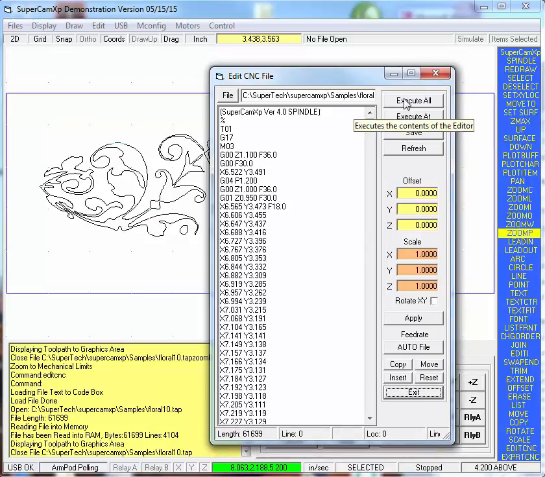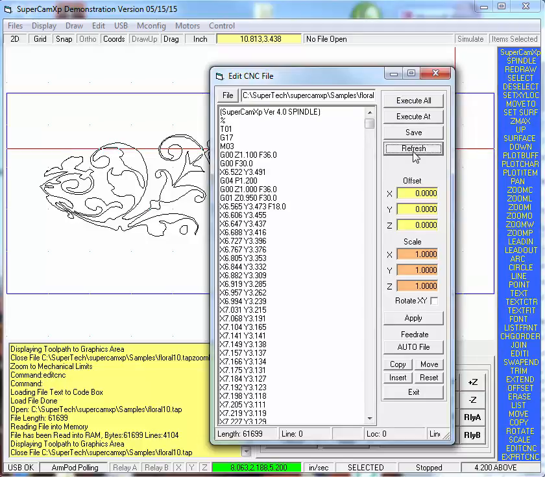First button is Execute All. If I click on that one, it will start executing from the beginning and go through the whole text file. If I click on Execute At, it will begin executing at the location of the current cursor in the text box over here. If I click on Save, any changes that have occurred in this text box will be saved in this file that is specified in this text box.